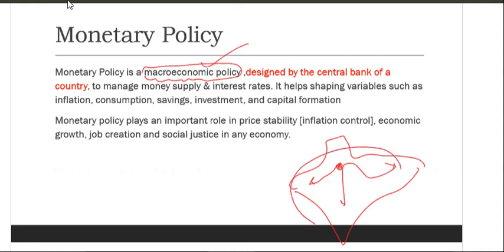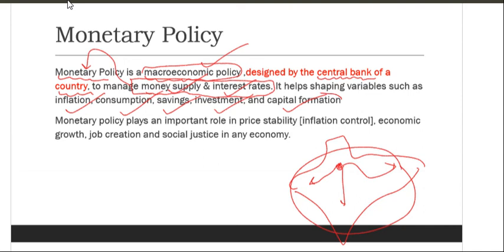Macro means whole. It is designed by the central bank of a country to manage money supply. This is the important activity of this monetary policy. Okay, important. Money supply, interest. Both are complementary to each other. I will explain how they are complementary. It helps shape variables such as inflation, consumption, savings, investment, and capital formation.